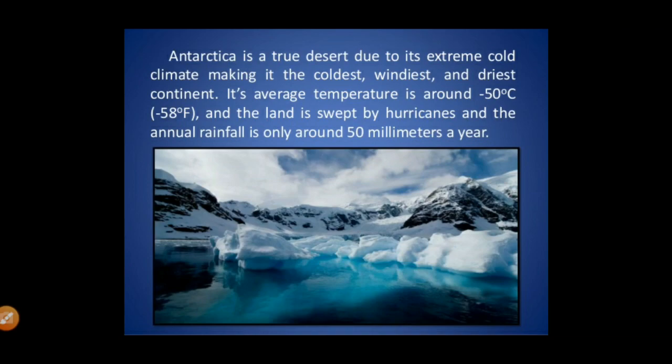You know, before 1840, Antarctica was called Terra Australis Incognita. This was the name. The meaning of this name is unknown southern land. No one had ever gone there. That's why, after some explorers went there, the name Antarctica was given. You know, summer temperatures in the frozen continent are around minus 35 degrees, and in winter it may be minus 70 to minus 80.